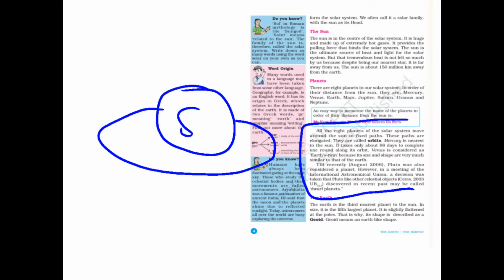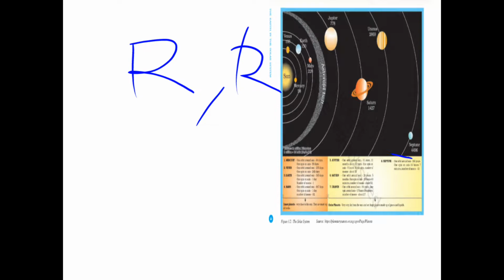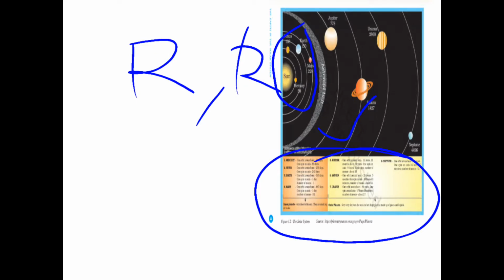What is it? Orbit. Now, there is some separate time for rotation and revolution for every planet. The inner planets are here: Mercury, Venus, Earth, Mars.